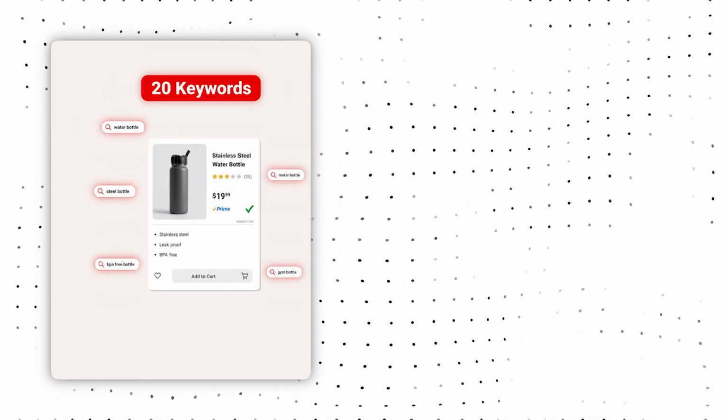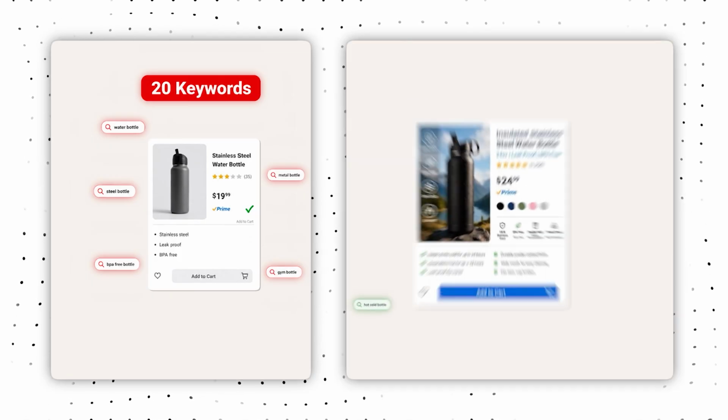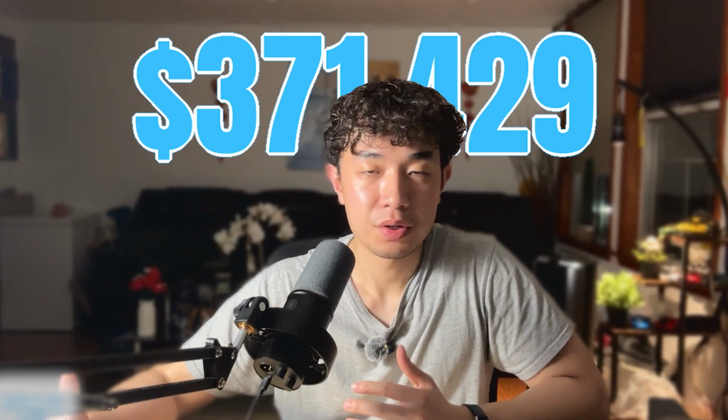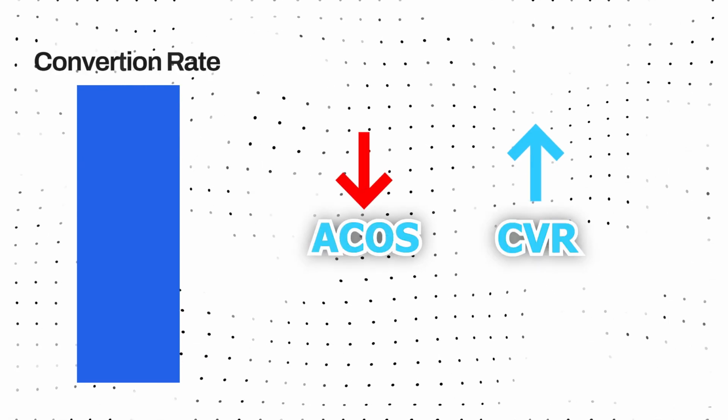There's a lot of steps, but there's more competition than ever. And these are the foundations to your entire listing and PPC. If you want to learn how to build a listing with keywords, check out the link for the full video up above or in the description below. Anyways, this is the difference between a listing that ranks for 20 keywords and a listing that ranks for 200 that actually matter. And when you're spending tens of thousands of dollars per month on ads and possibly a lot more in your lifetime, these are the keywords that lower your total advertising cost and increase your conversion rate just because you're showing up for exactly what the customer is searching for.